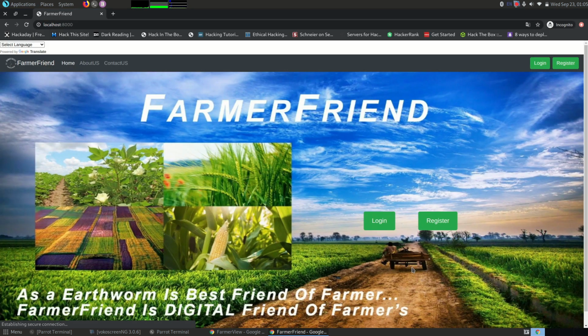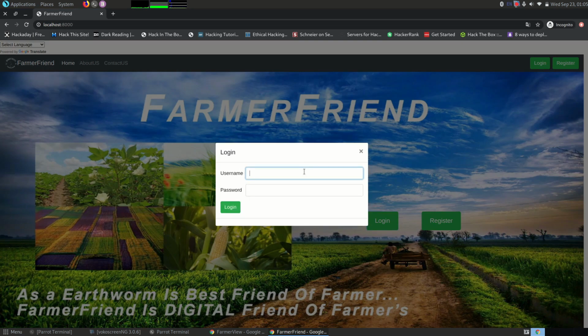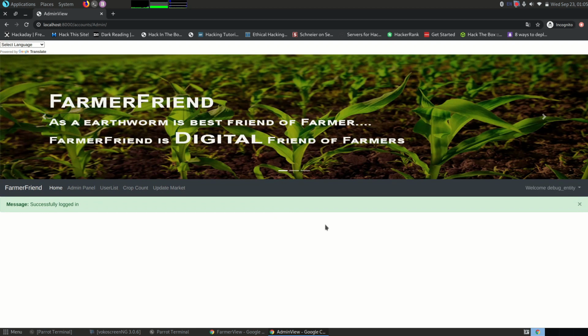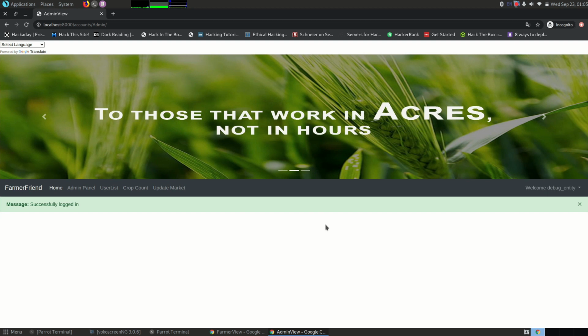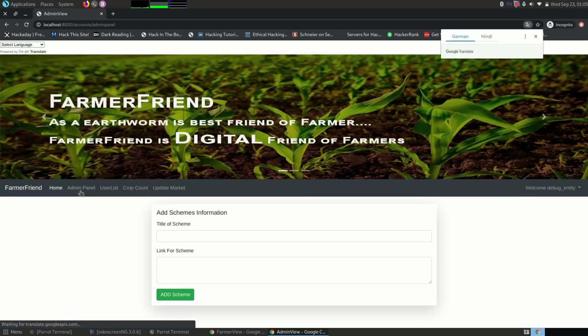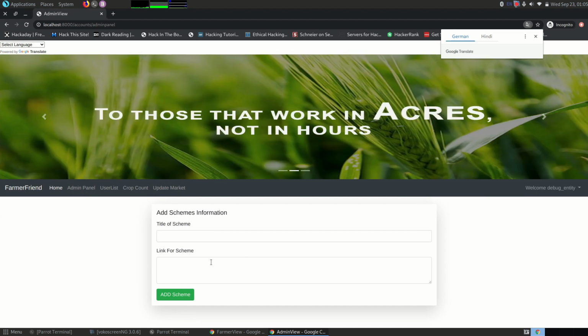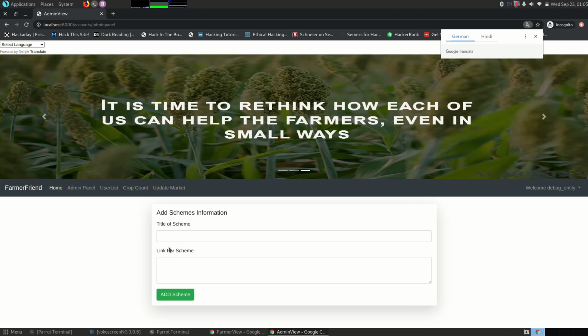Now let's log in with the admin credentials. So this is the home page for the admin panel. Let's go to the admin panel. Here the admin can add new schemes for farmers and it will be updated in the database. Then he can also see the list of registered farmers on this website.